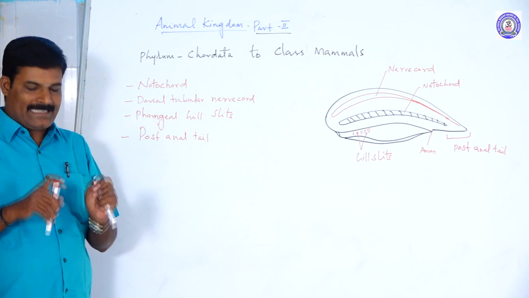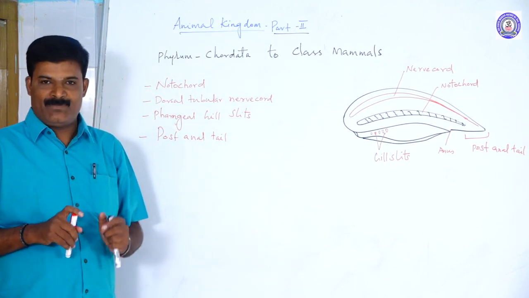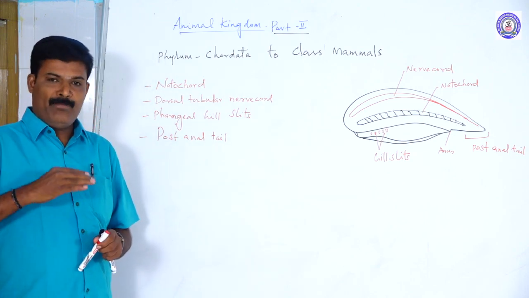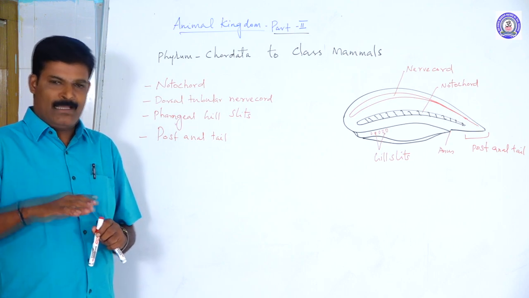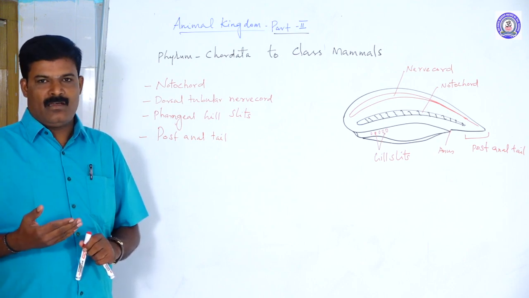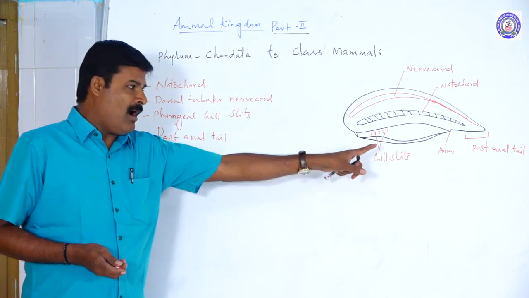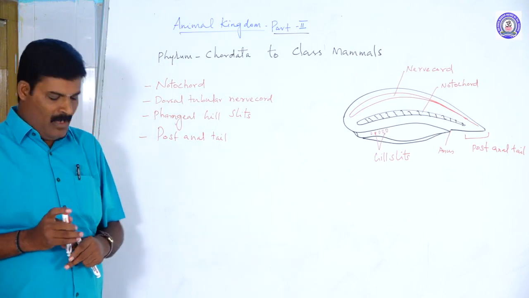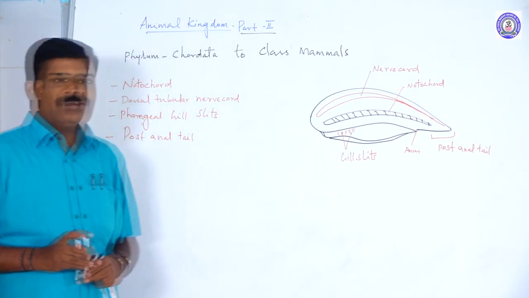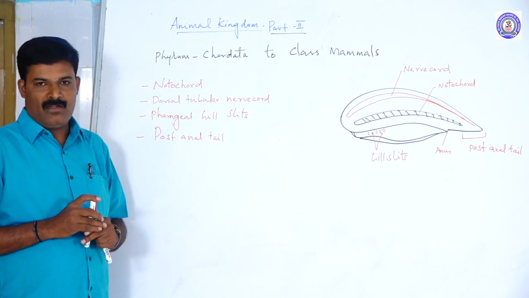Gill slit means an exterior opening located on the pharynx. This is one of the organs for respiration in all vertebrates. The pharyngeal gill slits are also present in the embryonic stage in all chordates. In some vertebrates, the pharyngeal gill slits are modified into lungs or other respiratory organs. Along with these three characters, there is the post-anal tail, meaning posterior to the anus. So these are the three or four important characters found in all chordates.